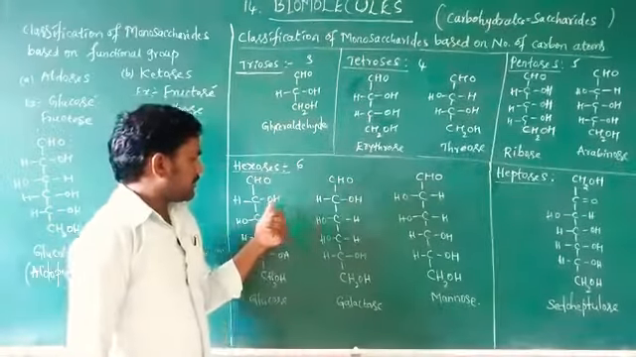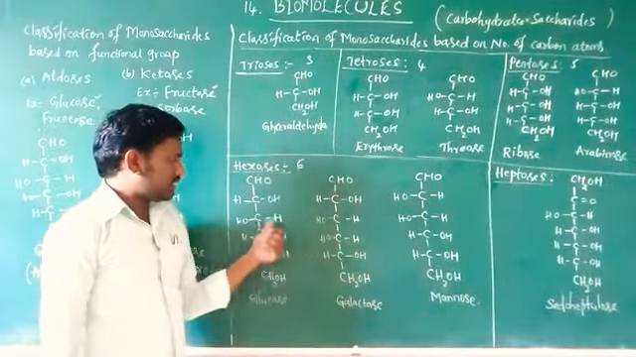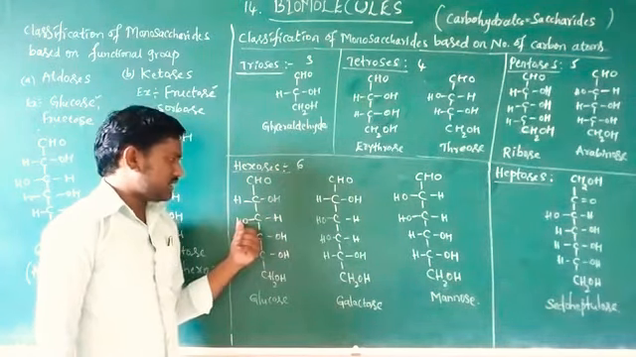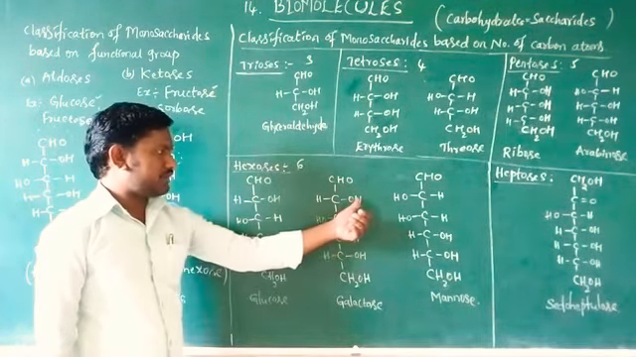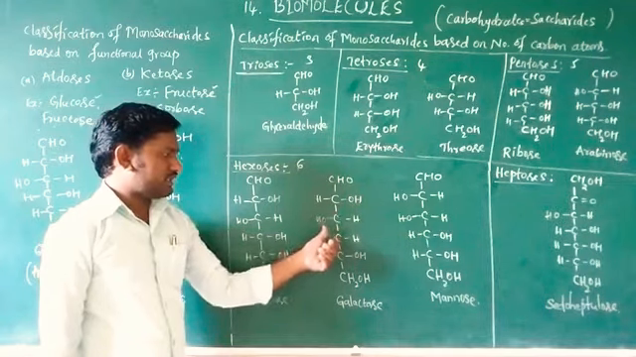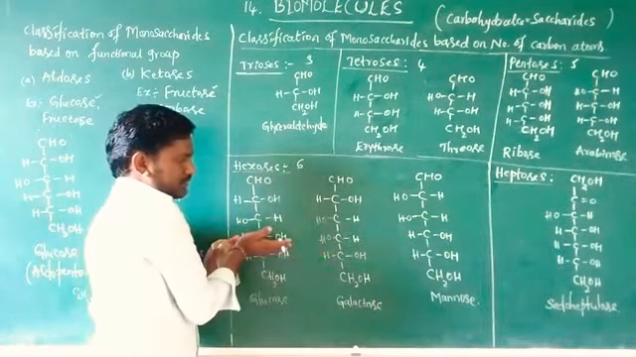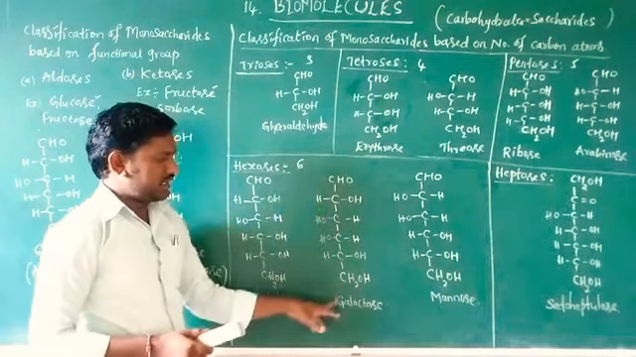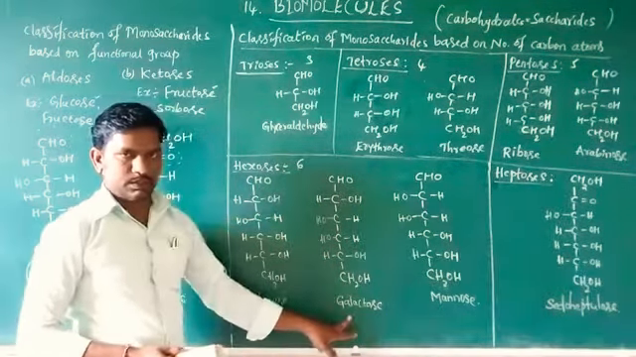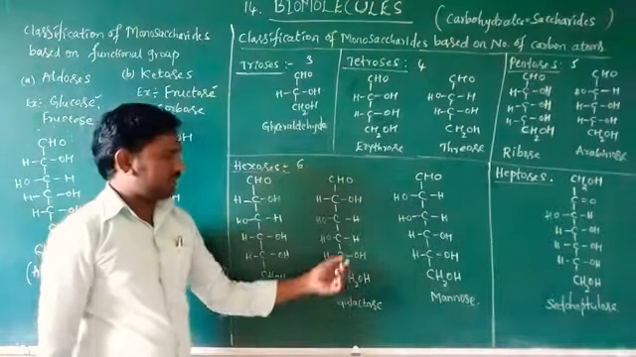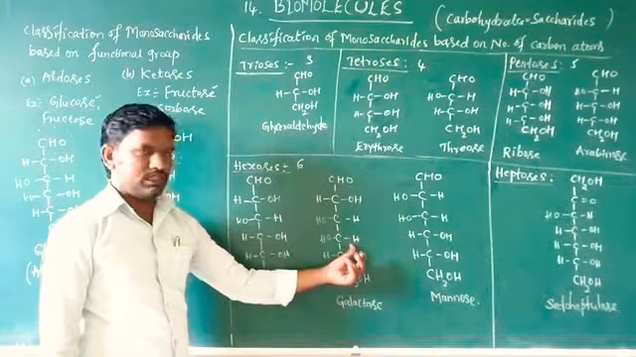See, the OH group is on the second and third carbon. OH is on the right side. Here also, see: left, right, left. Here, right. The difference is the third carbon. Almost everything else remains the same. Glucose and galactose have the same molecular formula; here, the fourth carbon is different.